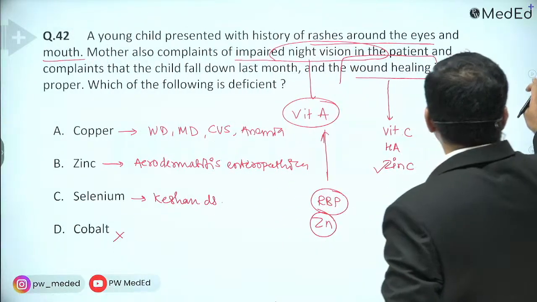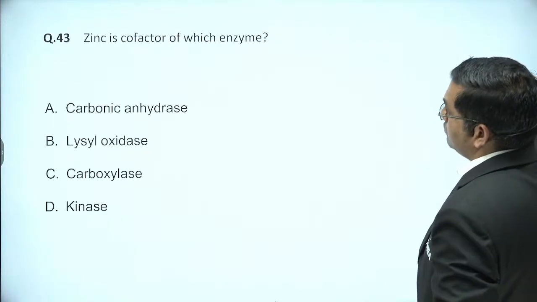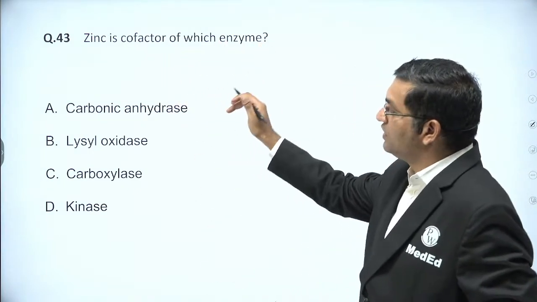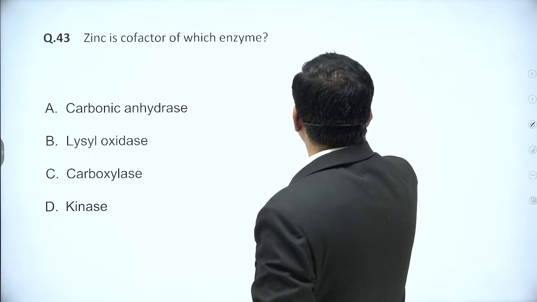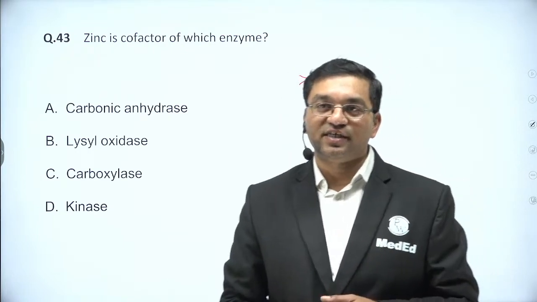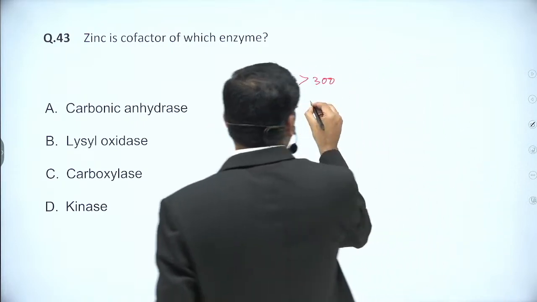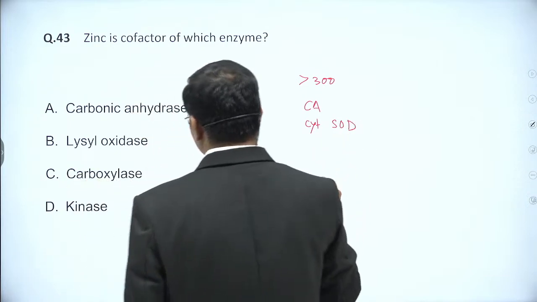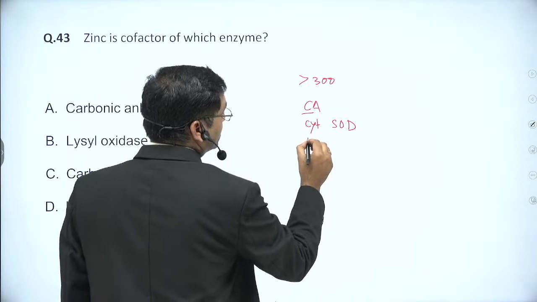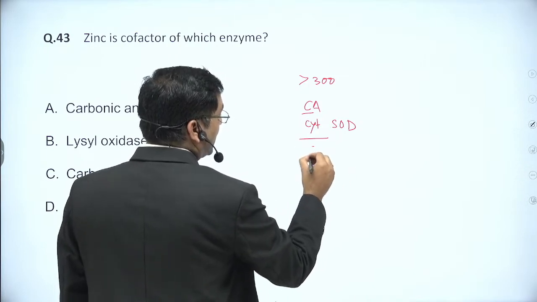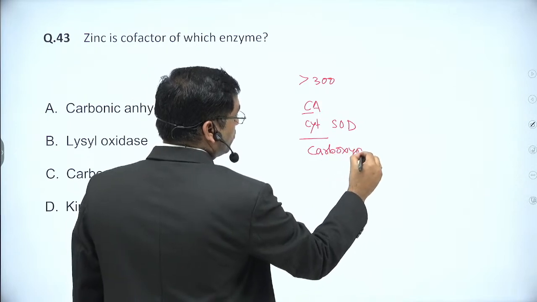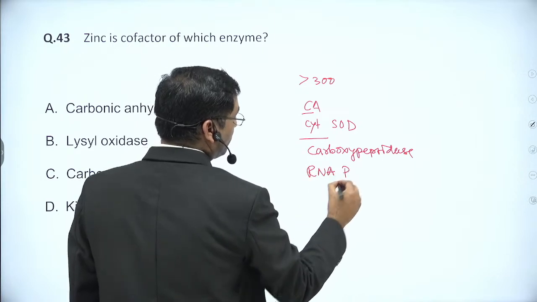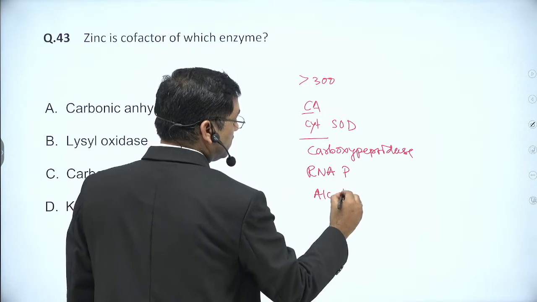Okay, so here the answer is zinc. Now zinc is a cofactor for which enzymes? It is a cofactor for more than 300 enzymes. That includes carbonic anhydrase, cytosolic superoxide dismutase, carboxypeptidase, and RNA polymerase, and a number of dehydrogenases, specifically alcohol dehydrogenase.